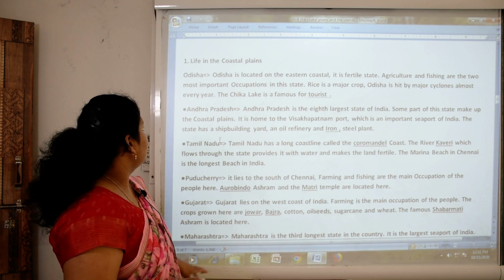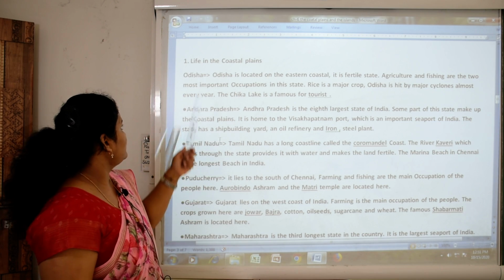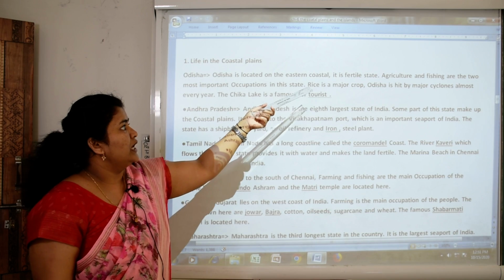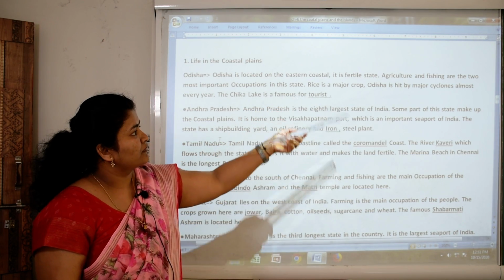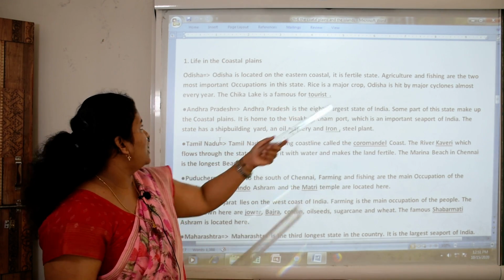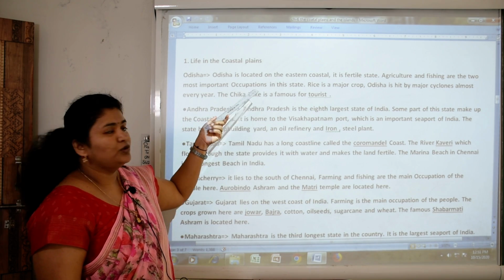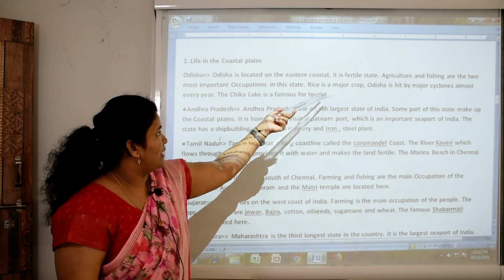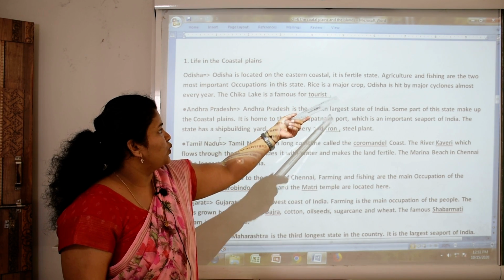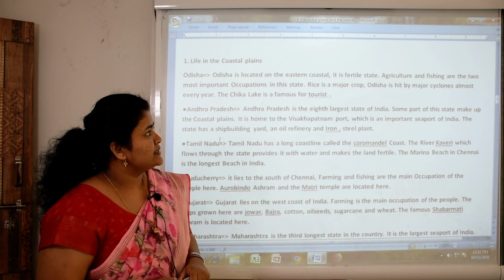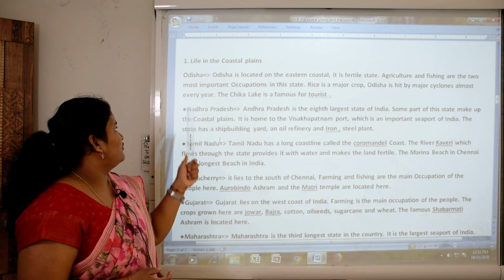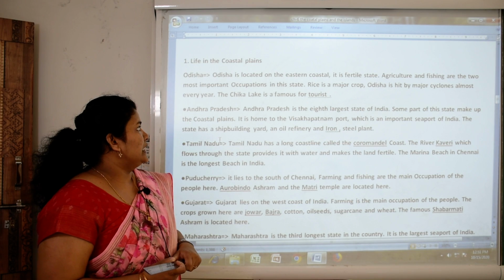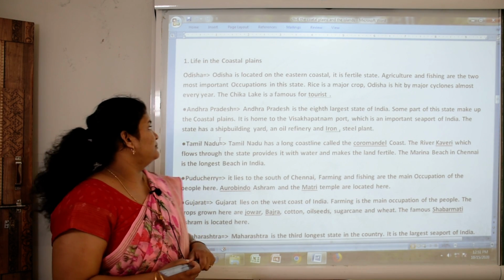Now let's move to life in the coastal plains. Orissa. Orissa is located on the eastern coast. It is a fertile state. Agriculture and fishing are the two most important occupations in this state. Rice is a major crop. Orissa is hit by major cyclones almost every year. Cyclone means tufan, okay? The Chilka Lake is famous for tourists.